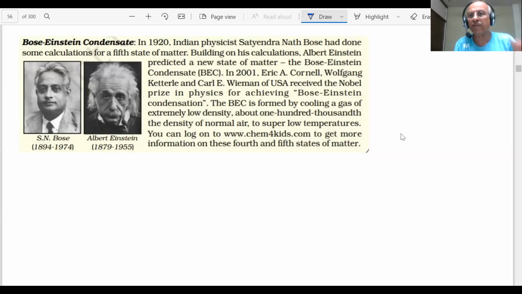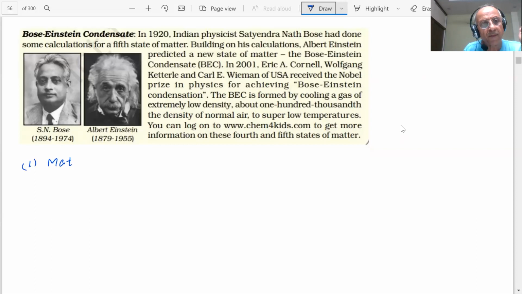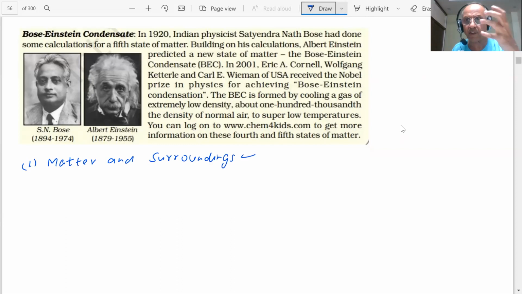We have finished the chapter of matter in our surroundings. And important points, students, if I recap what we said in this chapter: matter in our surroundings, students. What is important is that you said that the matter which we have is made up of very, very tiny particles. These tiny particles have space between them, and there is an attractive force between these particles. And we have given experiments and demonstrated certain activities to show that.